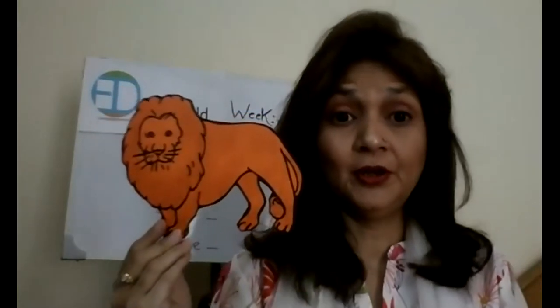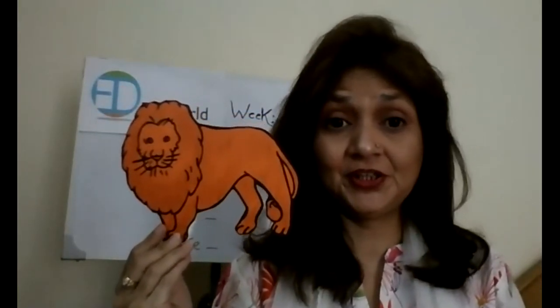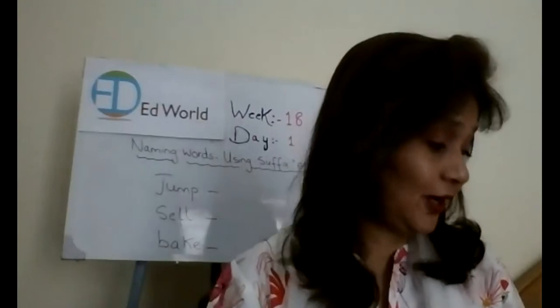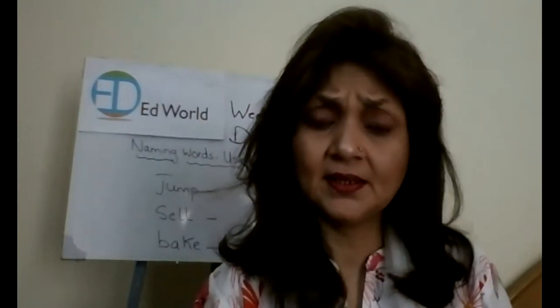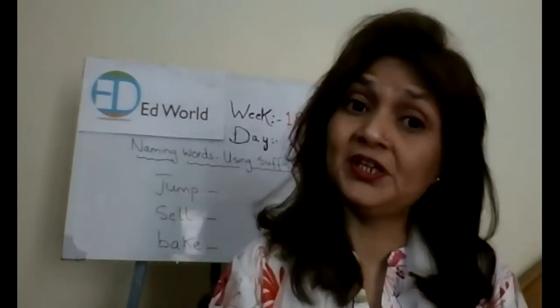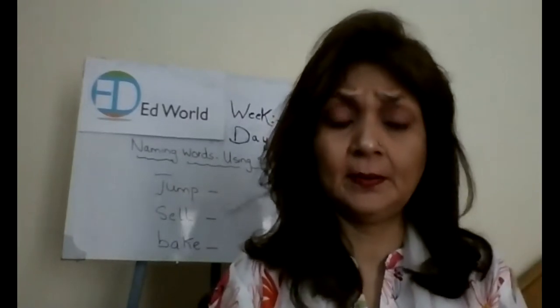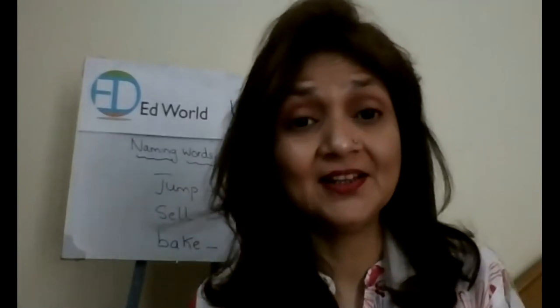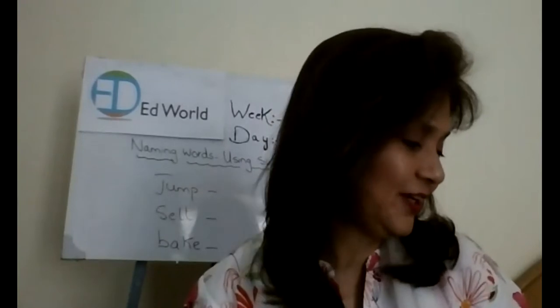It's a lion. Have you ever seen lions? You have seen them in movies. Where else can you see a lion? You can see a lion in the zoo. Very good. Good job.